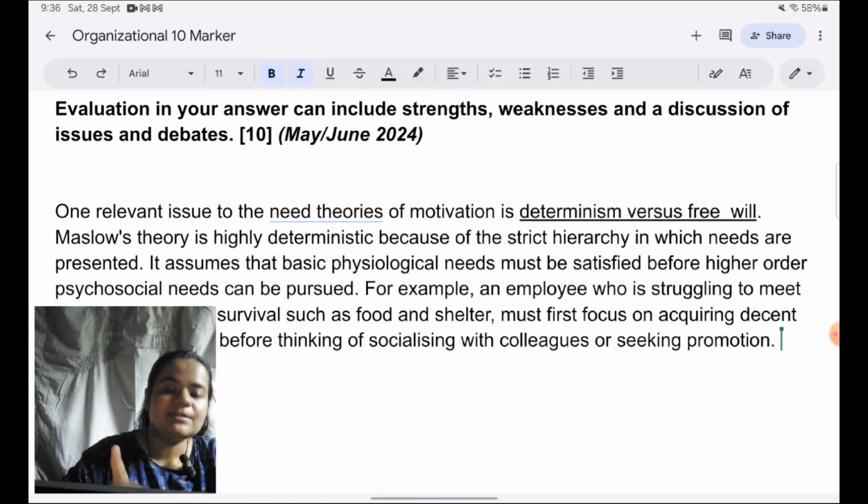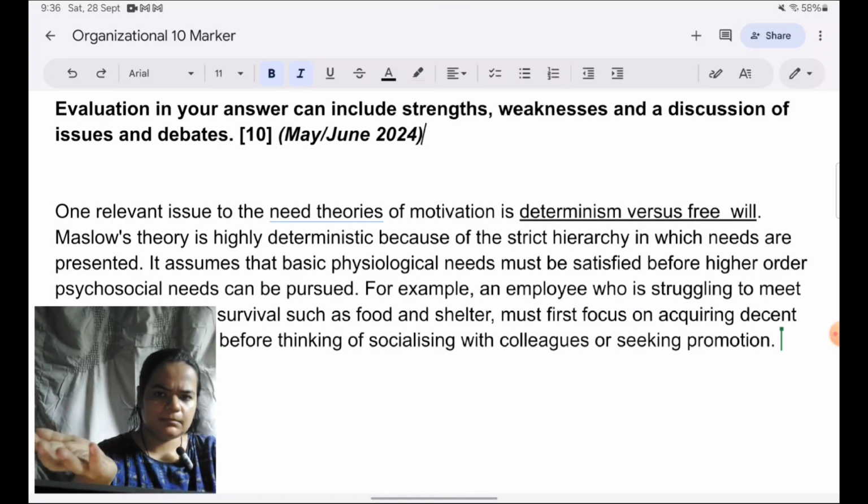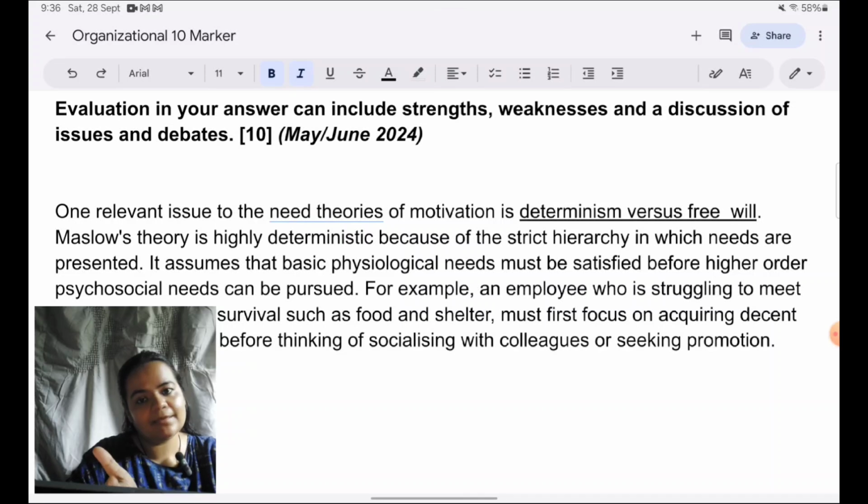When I point out that free will is not being considered, that is where I'm going to show that this is like a weakness. I won't say explicitly it's a weakness, but that is what I'm implying. And to make it further prominent, like how it's a weakness, I will give an example to show that this is not always the case. People do use their free will very often.